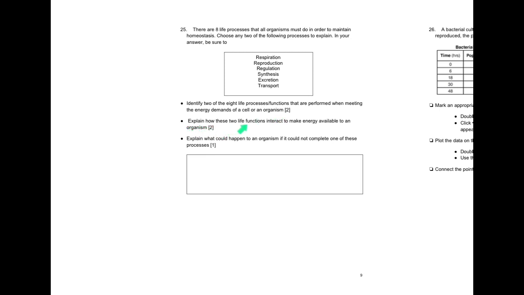Explain how these 2 life functions interact to make energy available to an organism. 2 points. Explain what could happen to an organism if it is not able to complete one of these processes. 1 point. Choose 2 of these processes: respiration, reproduction, regulation, synthesis, excretion, or transport.